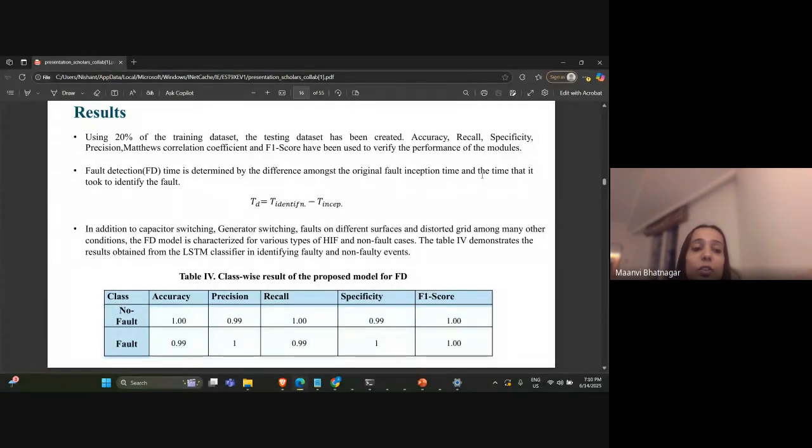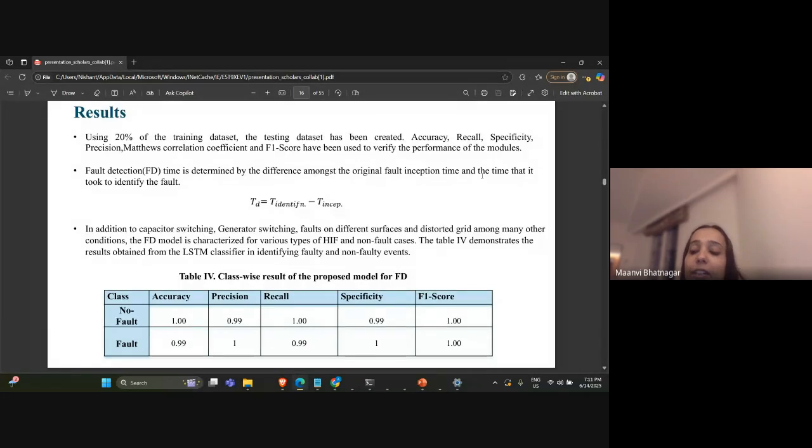Apart from these, we have also calculated the fault detection time, because that is most important. Faults are being detected by relays also, but the fault detection time using the deep learning method is what actually makes the difference. Fault detection time is the amount of time it takes for a protection system to detect a fault.